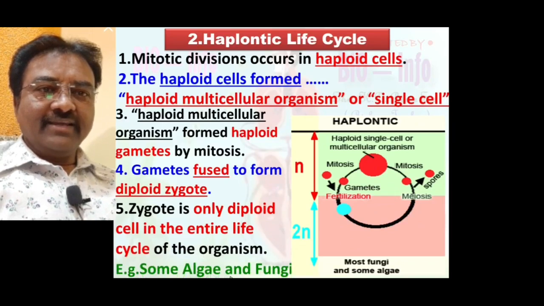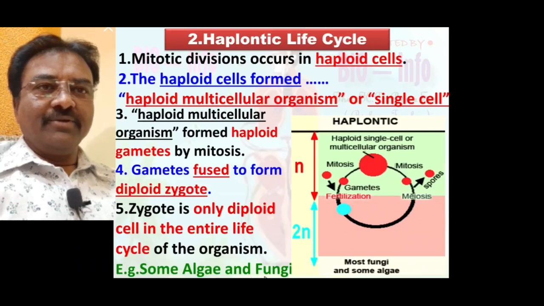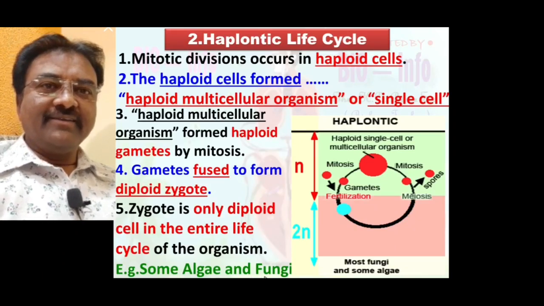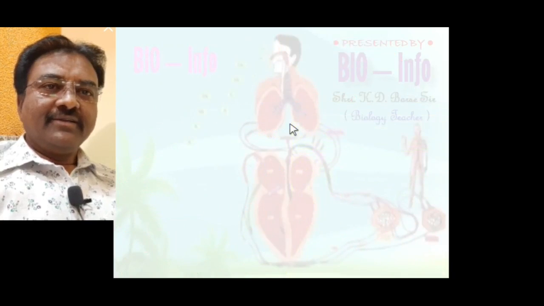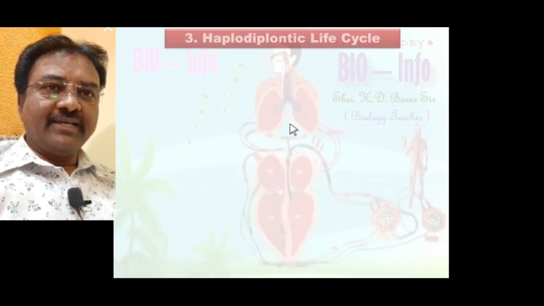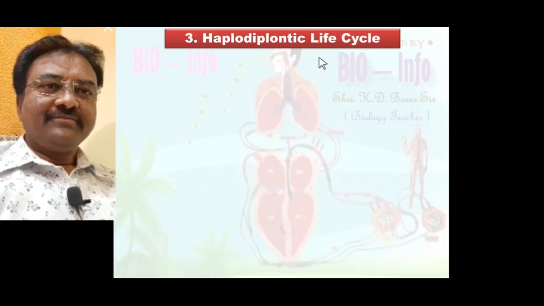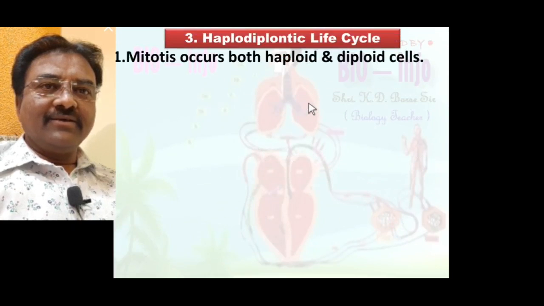Examples: some algae and fungi show the haplontic life cycle. Up to this we discussed the haplontic life cycle. Now we learn the third and last one, known as the haplo-diplontic life cycle. In the haplo-diplontic life cycle, mitosis occurs in both haploid and diploid cells.